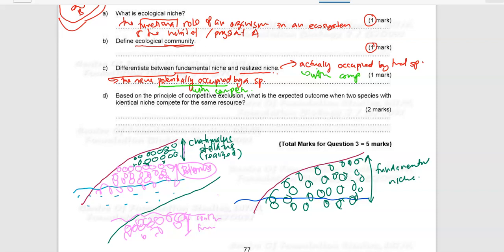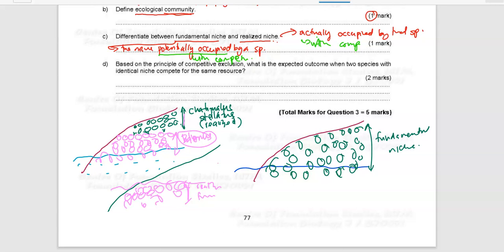Okay, so you go back to the definition. Basically, fundamental niche is the niche potentially occupied by a species, potentially occupied kan, tanpa kehadiran any competition by another species. Kalau realized niche, it is actually occupied by that species in the presence of competition by another species. So saya harap faham, tengok balik konsep dia.